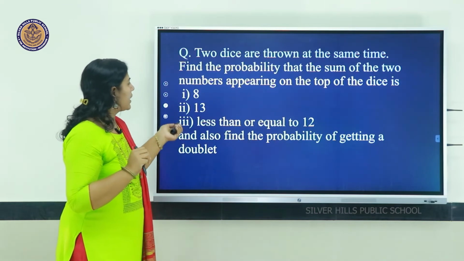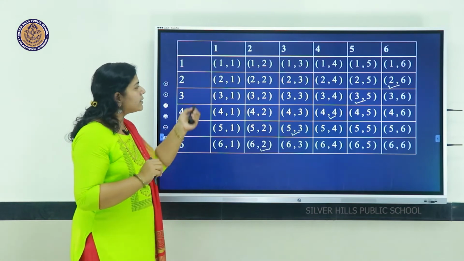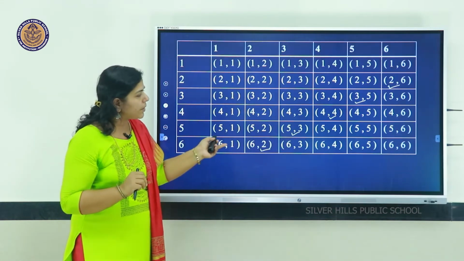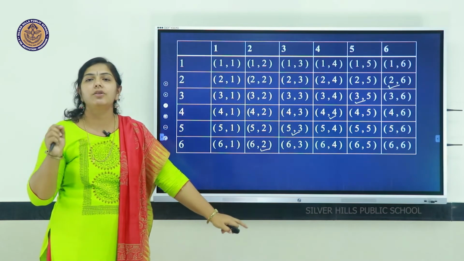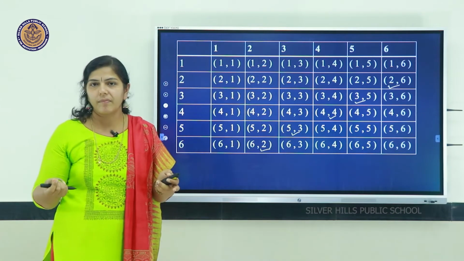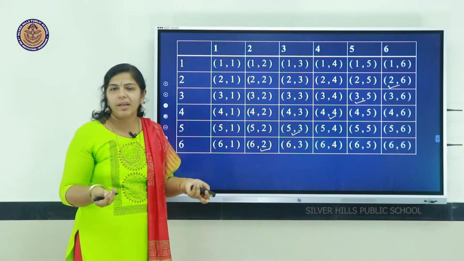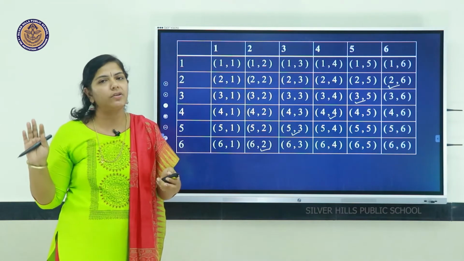Then second part, the sum is 13. Just check the sample space. The maximum when you add is 6, 6, that is 6 plus 6, 12. Will you get the sum 13 there? No, it's an impossible event, isn't it? If we add, we won't get 13 at all.